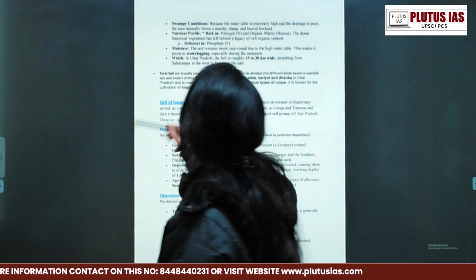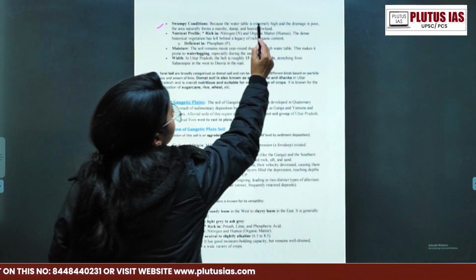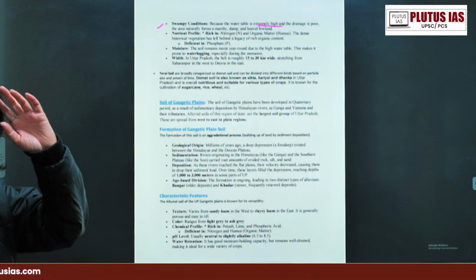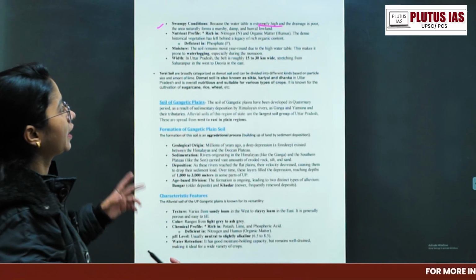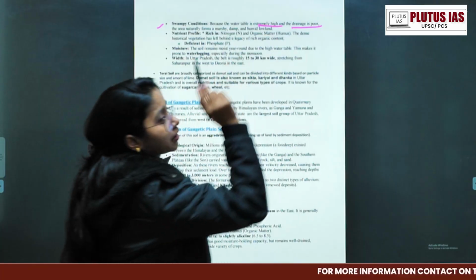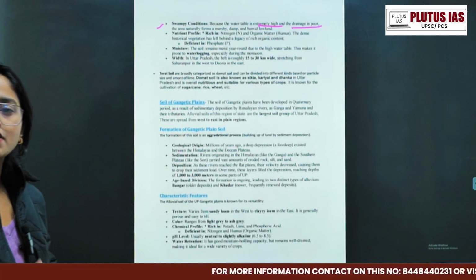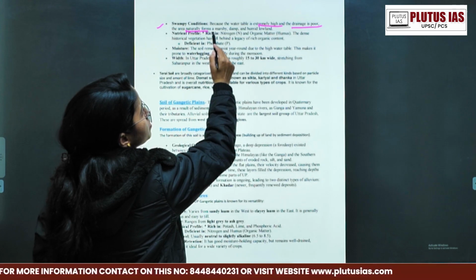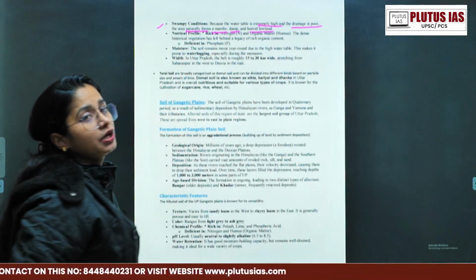Then the swampy condition, because the water table is extremely high, because the rivers are reappearing here. If the rivers are reappearing here, of course the water table will be high. But the drainage is poor. Underline that. Even though the rivers are reappearing, the drainage is poor over there. The area naturally forms a marshy, damp, and humid lowland.